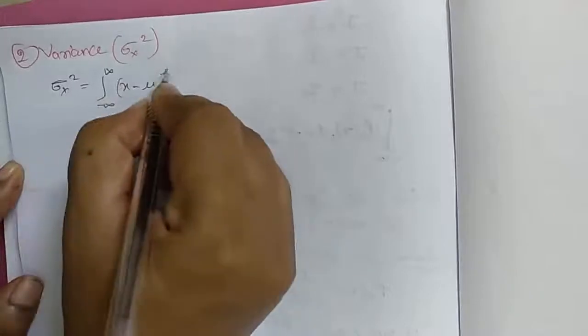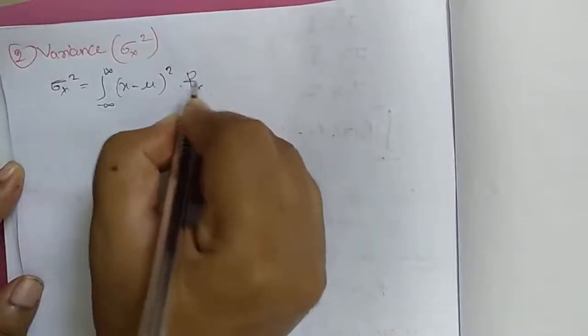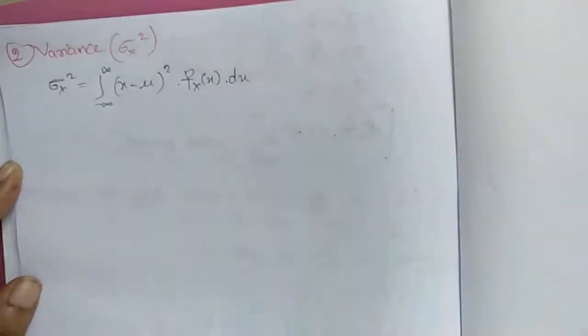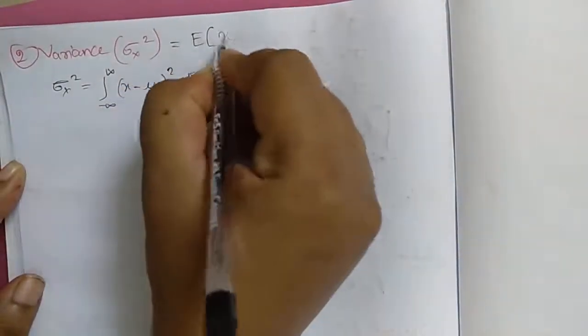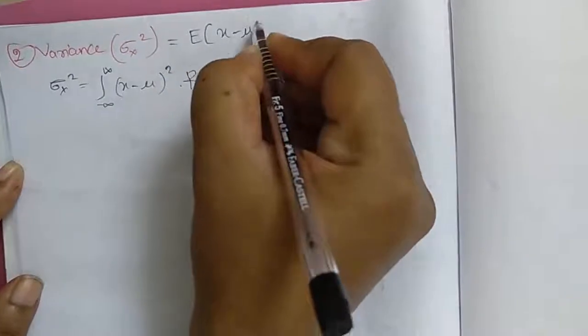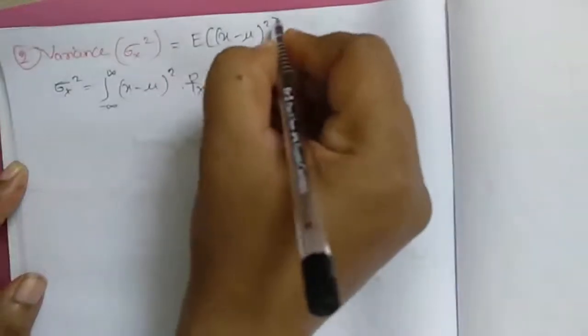Variance is given by the equation sigma x square, which is equal to integration from minus infinity to infinity x minus mu whole square into fx of x into dx. Okay, this is also equal to the expectation of x minus mu whole square.